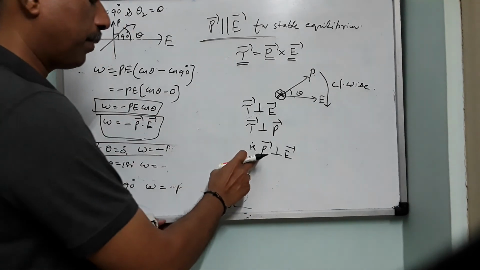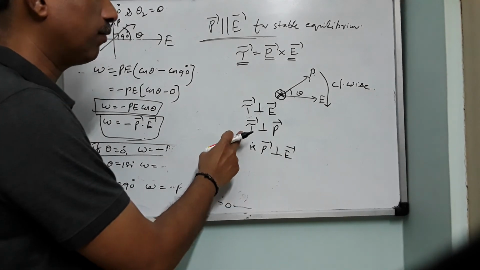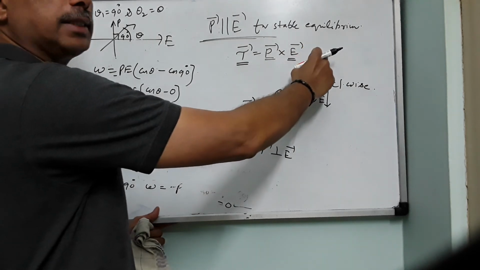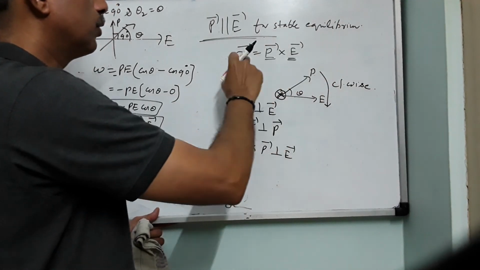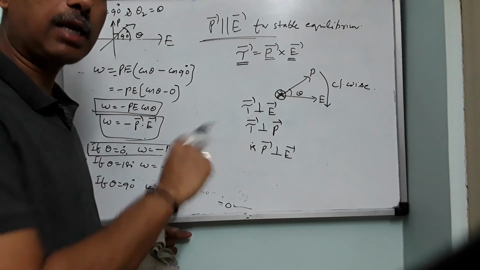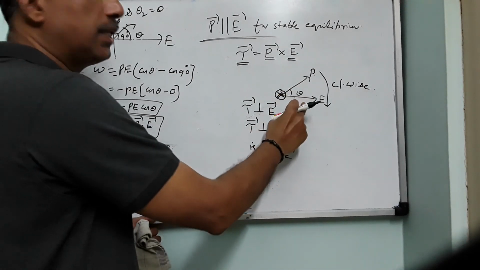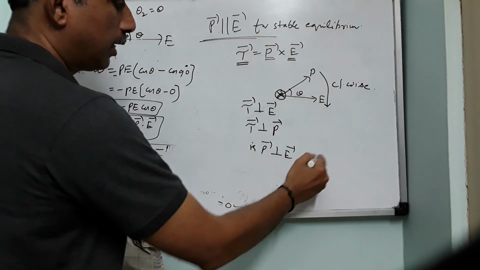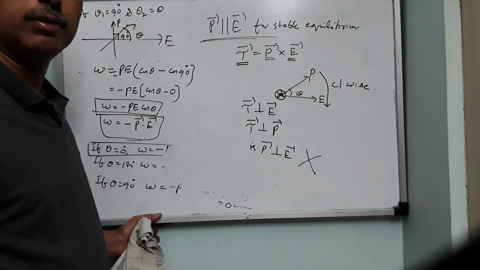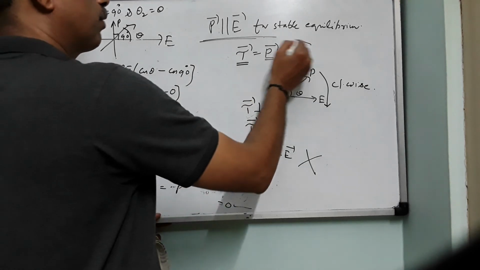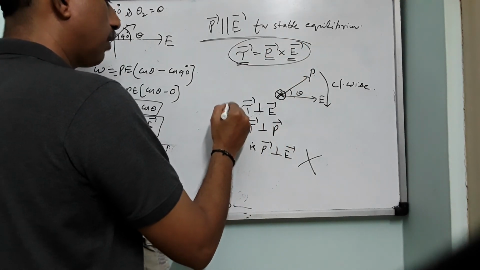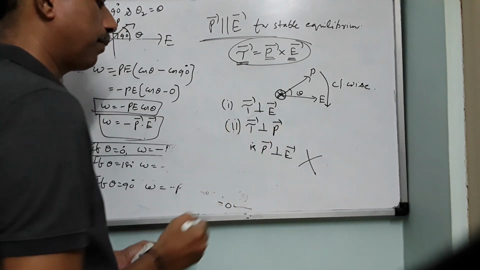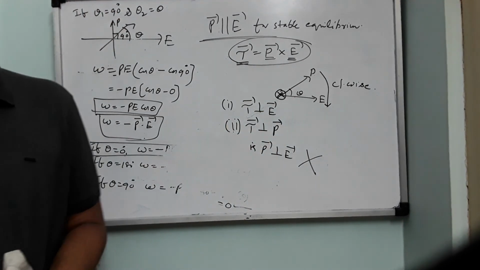If at all P is perpendicular to E, then the torque will become maximum, because in PE sin theta, sin 90 is 1. So torque is maximum. But torque will become 0 only when this falls on this. So this is not a must condition. Therefore, in the expression tau equals P cross E, the two pairs of vectors which are perpendicular to each other are: tau is perpendicular to E and tau is perpendicular to P.